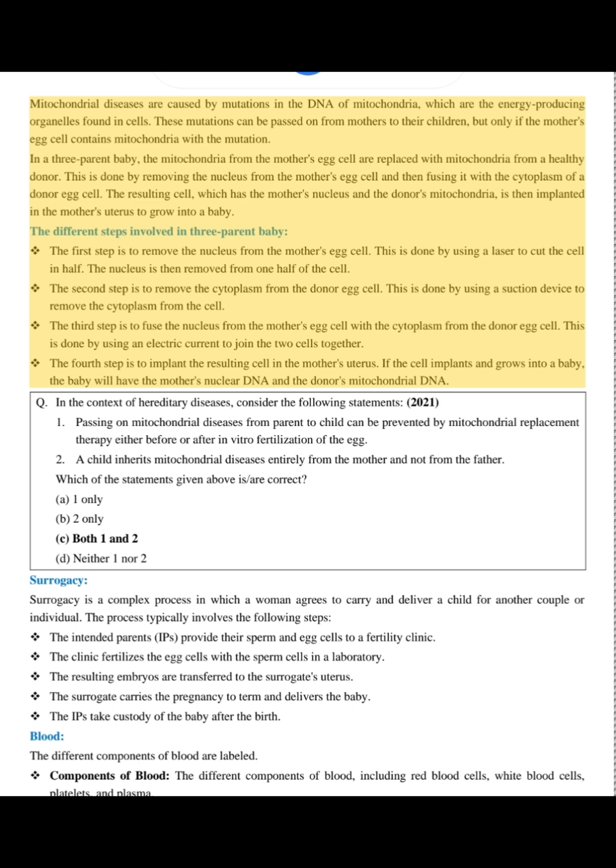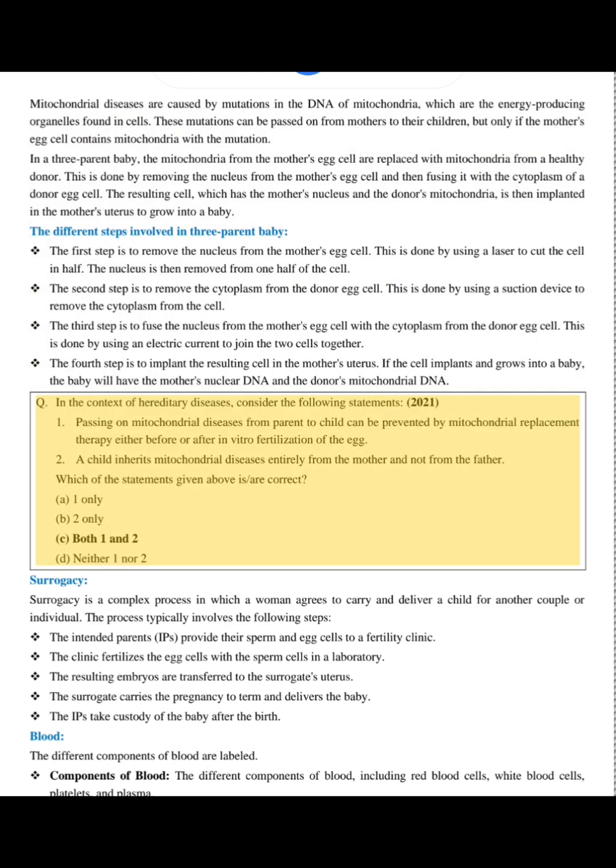The third step is to fuse the nucleus from the mother's egg cell with the cytoplasm from the donor egg cell. This is done by using an electric current to join the 2 cells together. The fourth step is to implant the resulting cell in the mother's uterus. If the cell implants and grows into a baby, the baby will have the mother's nuclear DNA and the donor's mitochondrial DNA. Q. In the context of hereditary diseases, consider the following statements, 2021.